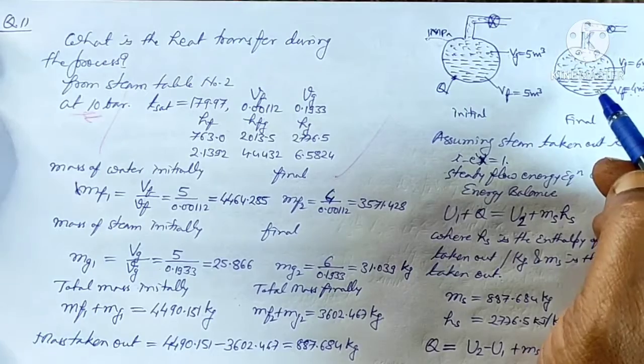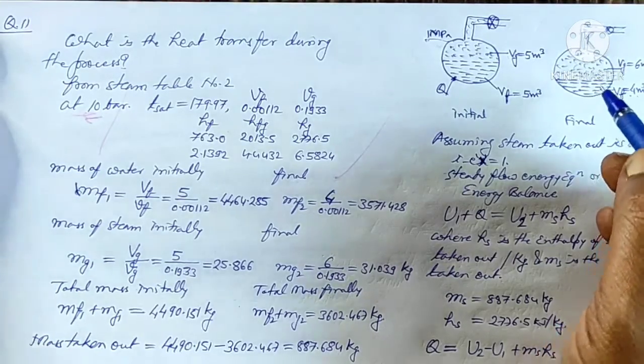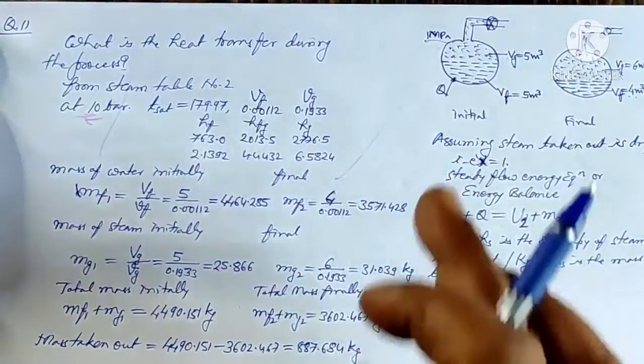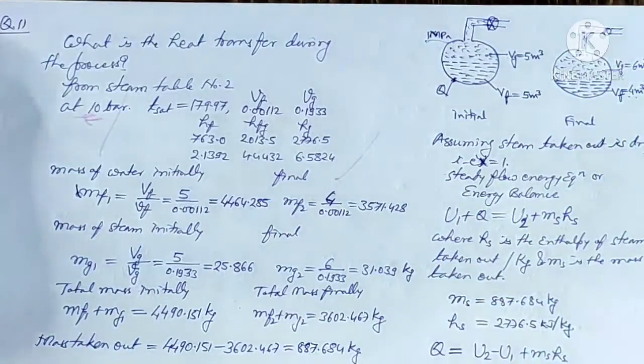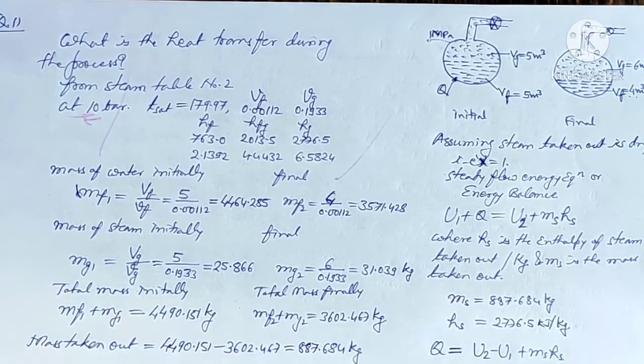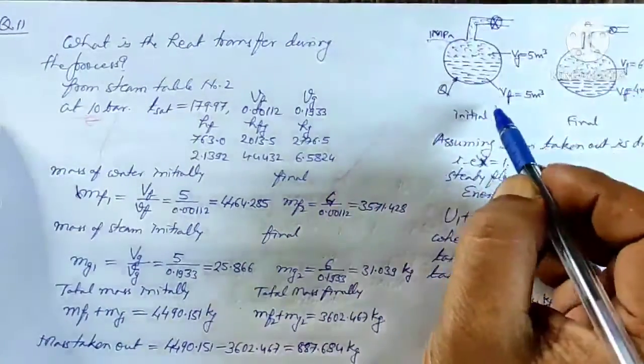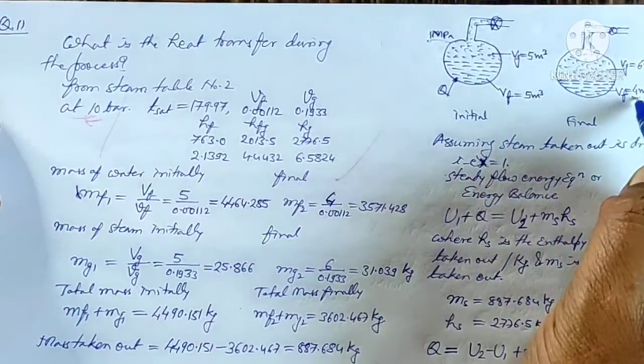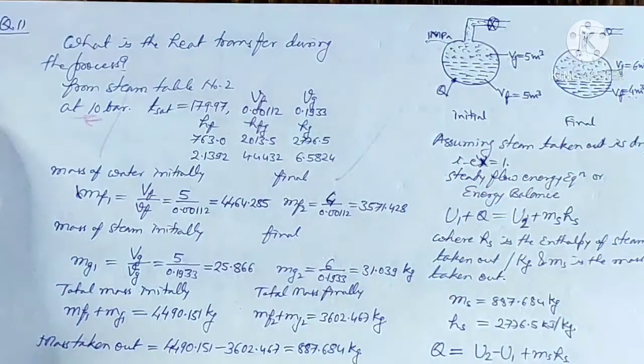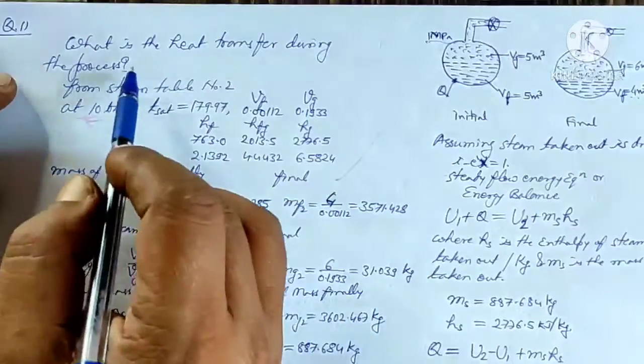We have to find out the heat transfer during this process, between the initial state and the final state. When some steam is taken out, the water is reduced to 4 meter cube. We have to find out the net heat transfer during the process.